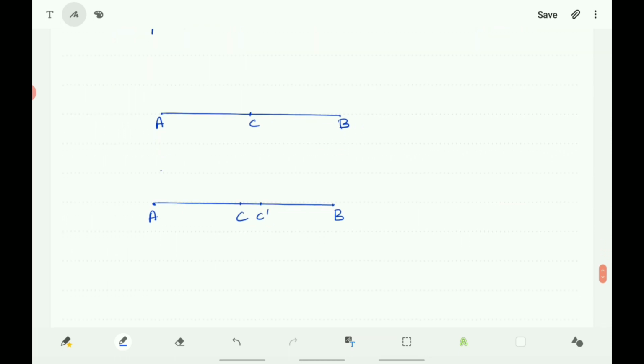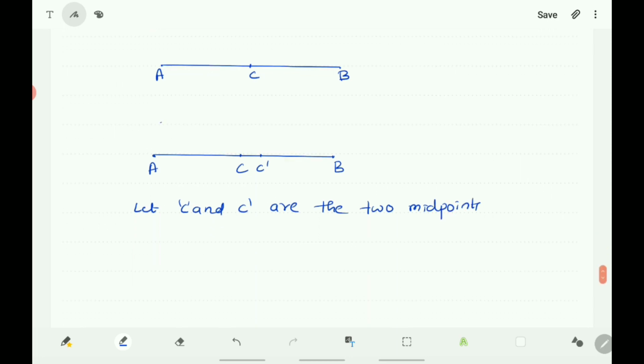Let C and C dash be the two midpoints. As C is a midpoint, you know that AC is equal to half AB.